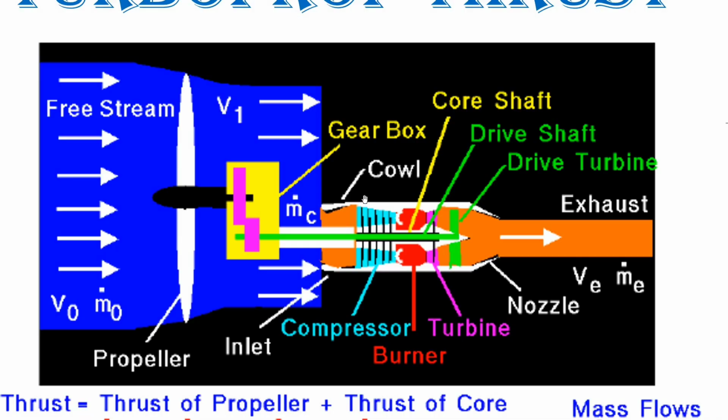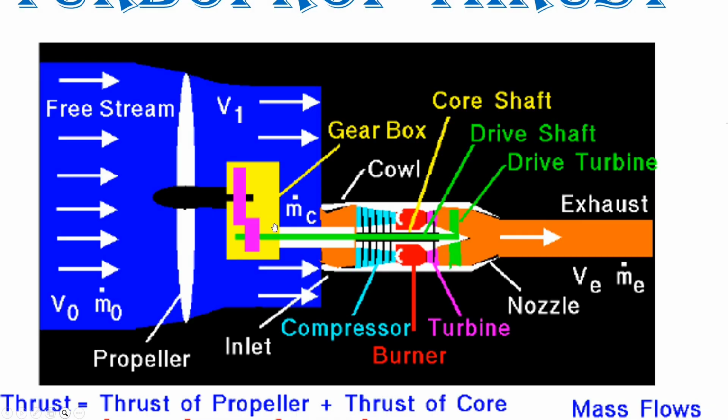In a turboprop, the gas turbine core is used to turn the propeller. A turboprop propulsion system has two main parts, the core engine and the propeller. The core engine is similar to a basic turbojet, with a compressor, burner, and turbine. At the exit of the main turbine, the hot exhaust passes through an additional turbine, which is connected to a drive shaft. This shaft passes through the core shaft and is linked to a gearbox that drives the propeller.